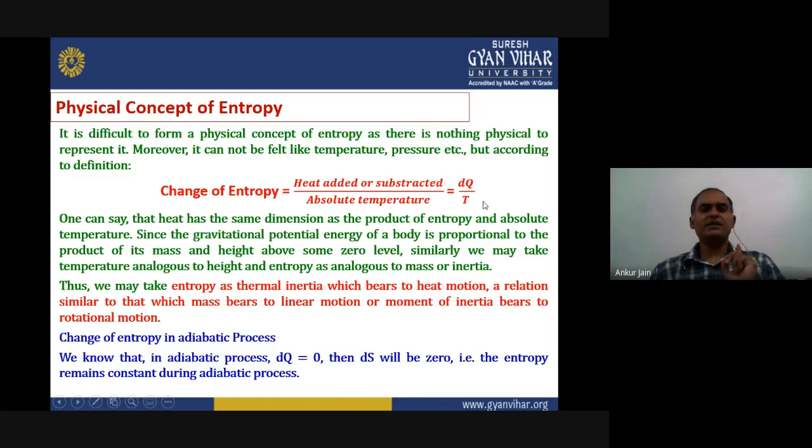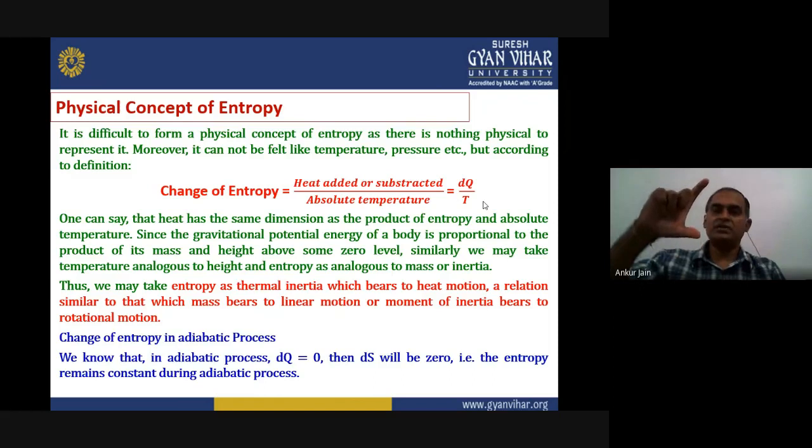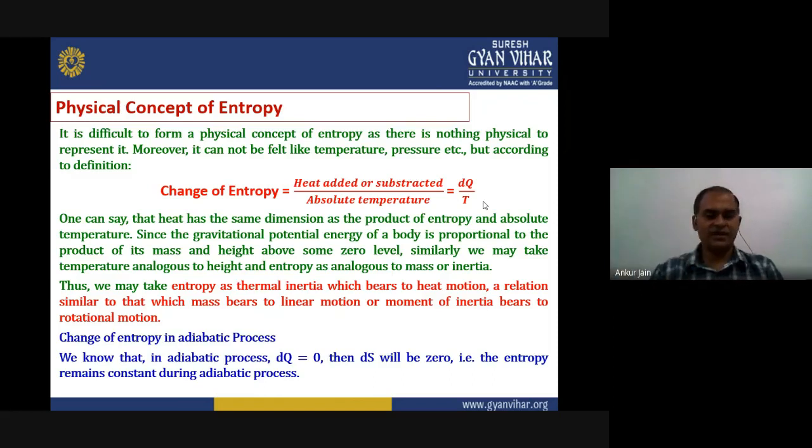Now we will compare it with the potential energy. What is potential energy? The gravitational potential energy of a body is directly proportional to the product of mass and its height above some zero level. If we define some zero level, we can calculate the potential energy of the body by multiplying the height and the mass of that body, right?